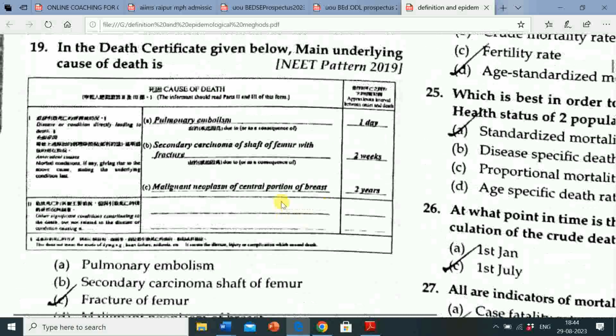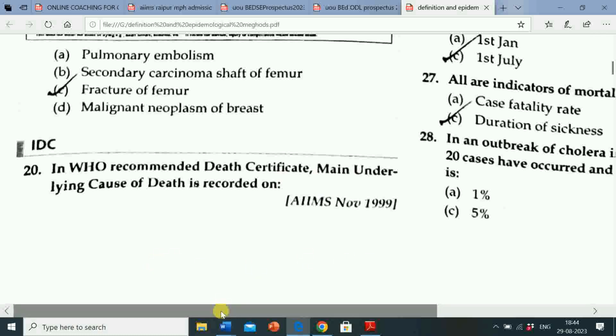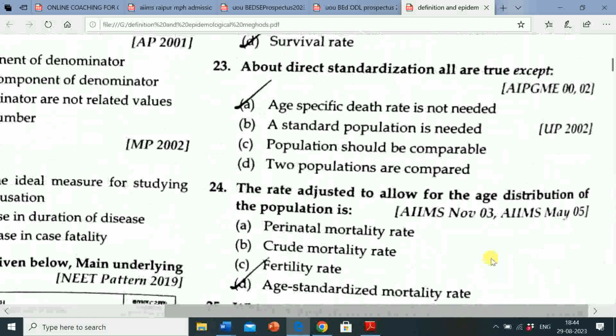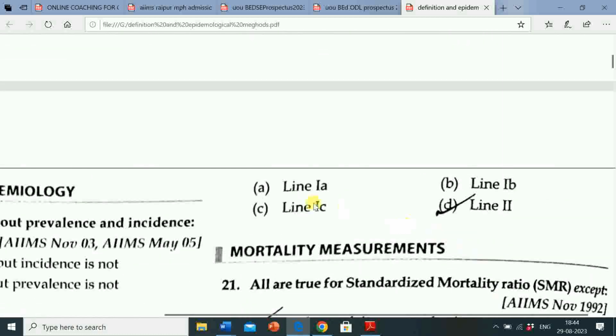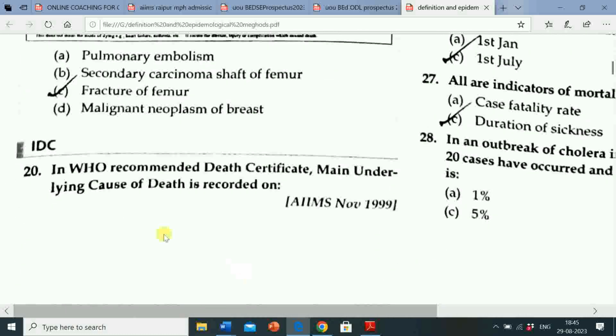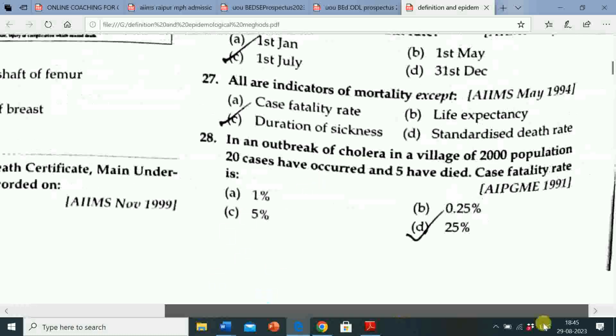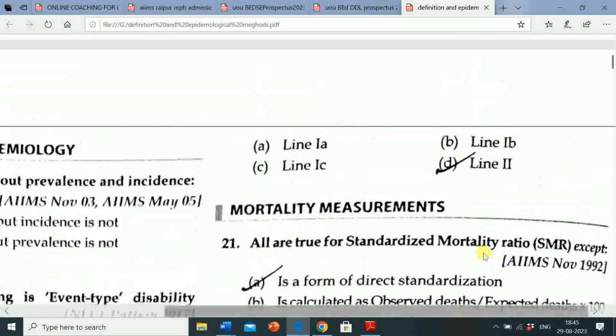Next question is, in WHO, that is World Health Organization, recommended death certificate main underlying cause of death is recorded on. Option A, line 1A. Option B, line 1B. Option C, line 1C. Option D, line second. So correct answer is line second.